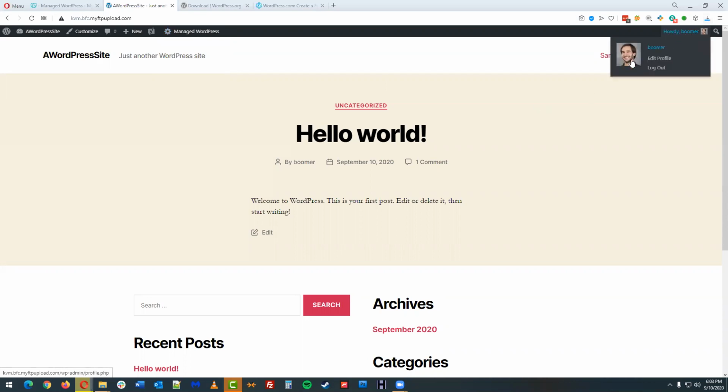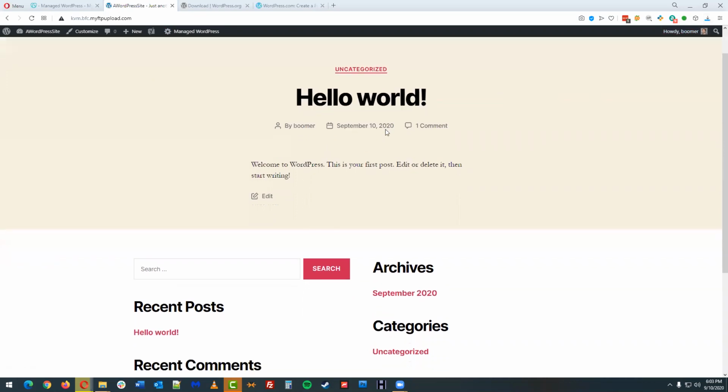And then over here on the right, we've got Howdy and then the name that you plugged in. If you've got a Gravatar set up, that is going to pull in your photo. You can jump to edit your profile or log out of the system. And so we're going to be using that black bar to navigate around the site and be able to jump quickly back and forth between the front and the back side.